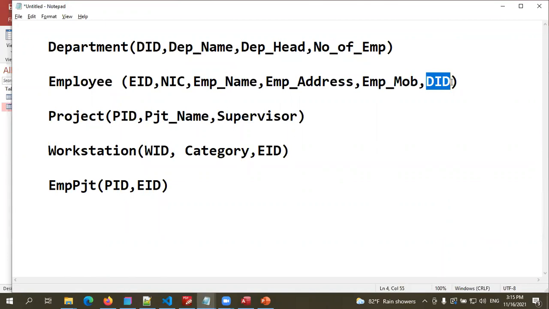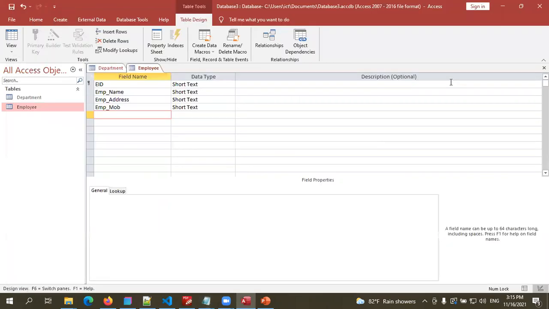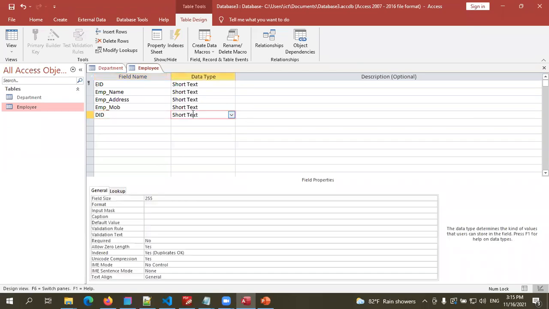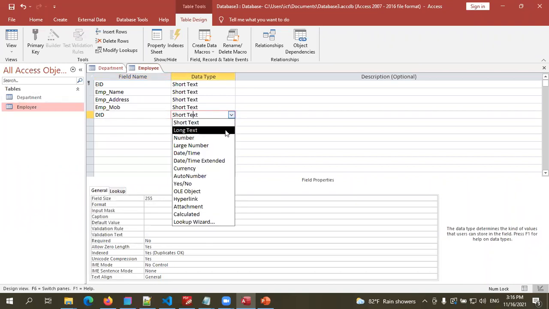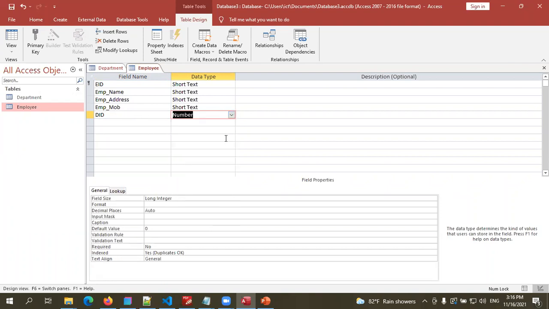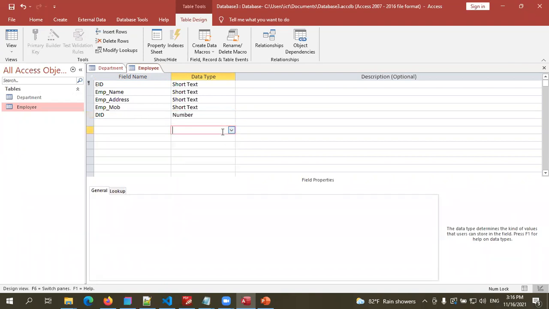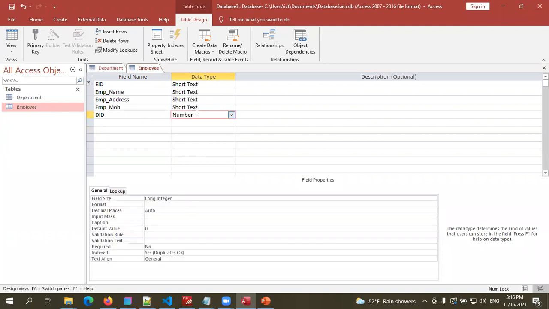We know this now, right? Therefore, in this table creation process, we must add DID in this table as well. Again, the data type must be the same. In the department table, we selected number as the data type of the department ID. Here also it should be the same. Right.